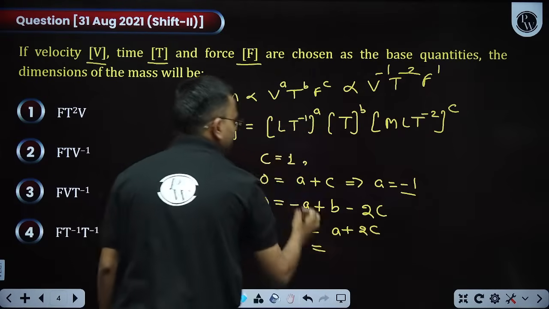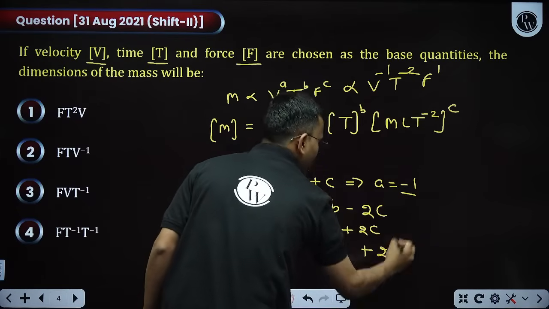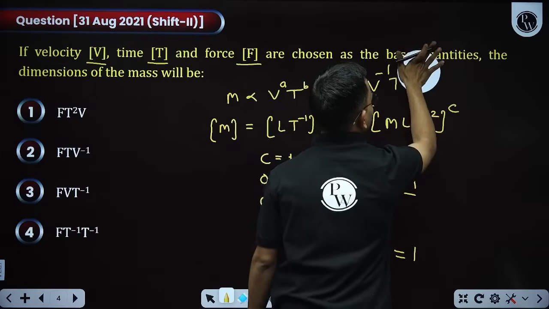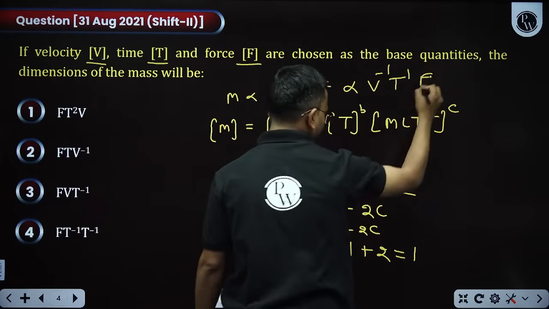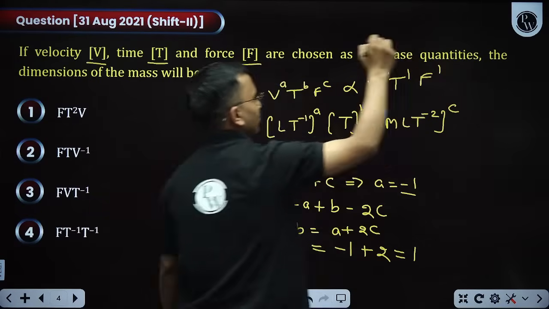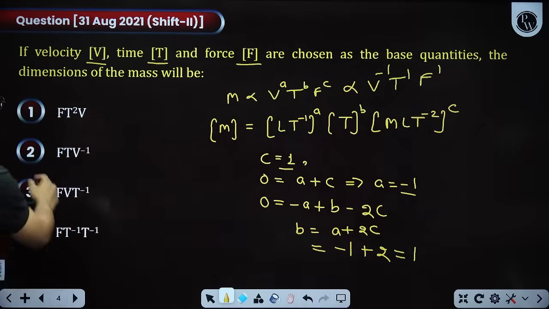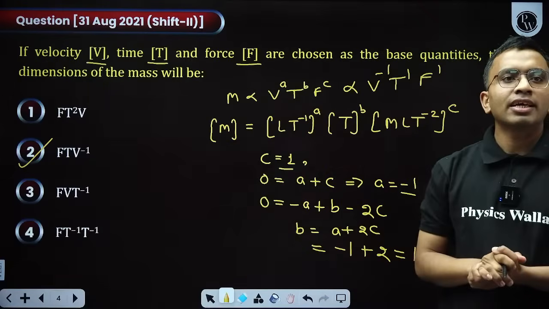What is C? C equals 1. So 2. What is A? A is minus 1. So this comes out to be 1. So B comes out to be 1. So T to the power 1 and F to the power C, C is 1, F to the power 1. So I got F to the power 1, T to the power 1, V to the power minus 1. Some calculations are there in these types of questions.